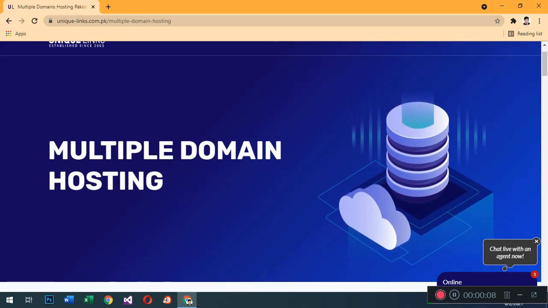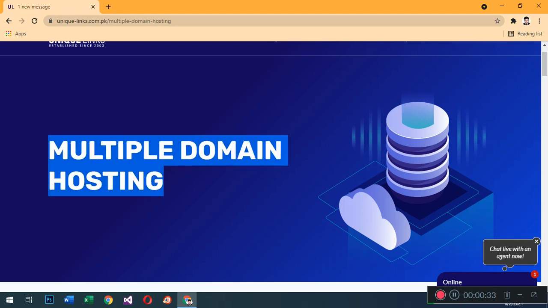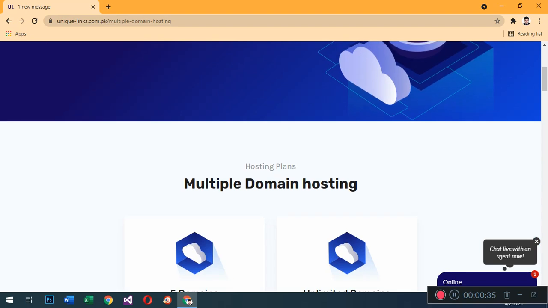This is the best package if you have multiple domains for your business. This is multi-purpose domain hosting. If you are working with multiple domains, then you need this. If your company has multiple domains, then you need it. If you are working with a domain and hosting provider company, then you need it. Today we are going to discuss this multiple domain hosting system.